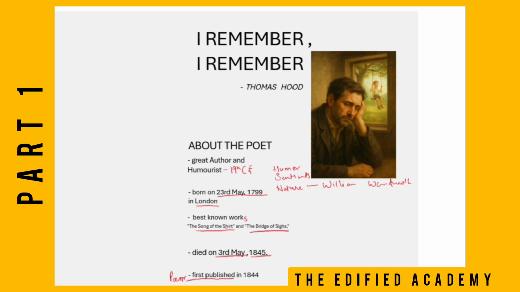So let's begin with the line by line explanation, and I'm pretty sure that by the end of this session you will understand each and every word, and we'll do the literary devices, the themes, everything about this poem, right?